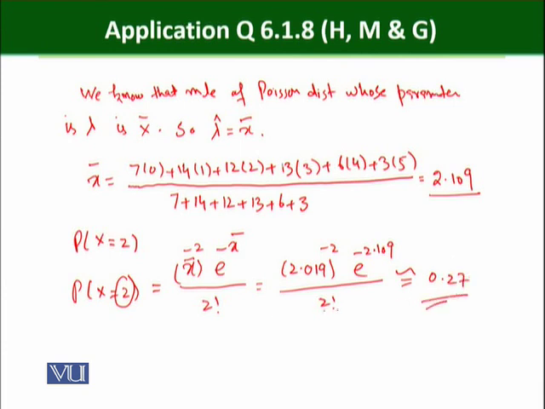So in this case, when we have to find the maximum likelihood estimate of probability x is equal to 2, and when our probability mass function follows the Poisson distribution, then the maximum likelihood estimate of probability x is equal to 2 is 0.27.